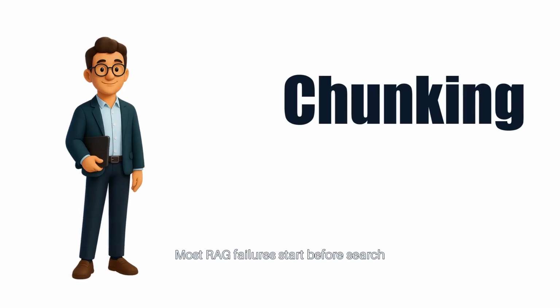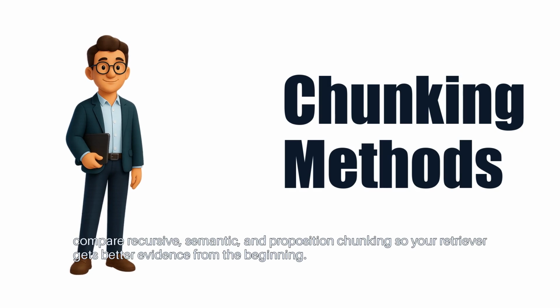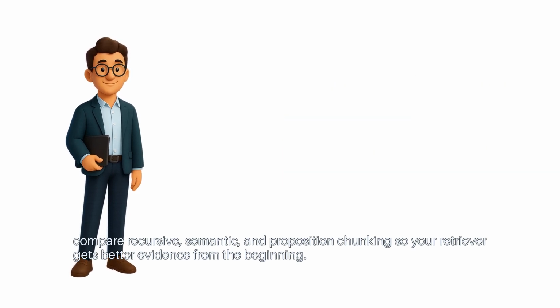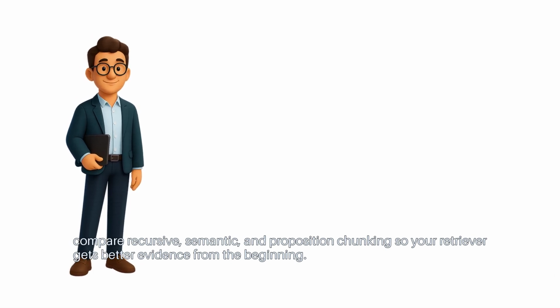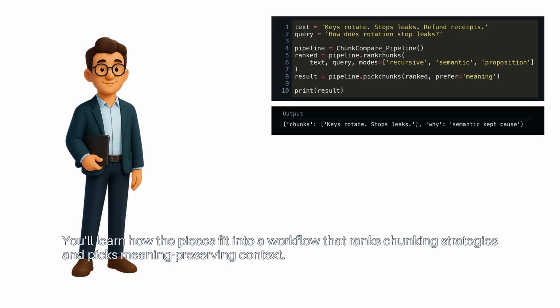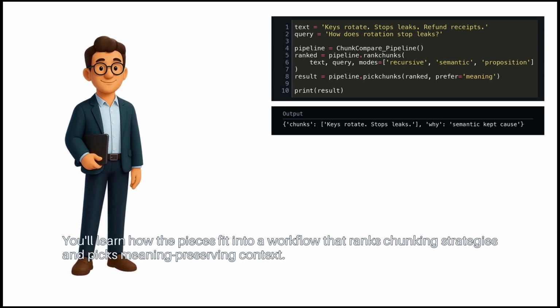Most RAG failures start before search. Compare recursive, semantic, and proposition chunking, so your retriever gets better evidence from the beginning. You'll learn how the pieces fit into a workflow that ranks chunking strategies and picks meaning-preserving context.